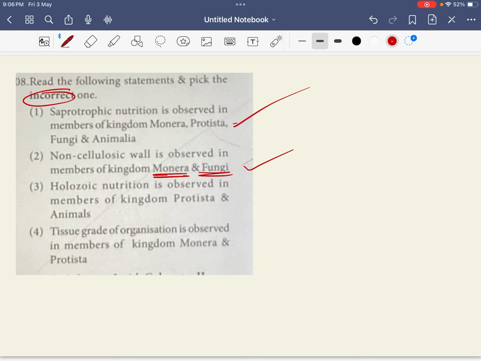Monera has peptidoglycan. Holozoic nourishment is observed, yes, in Protista and the animals. True itself. And tissue grade organization is observed in kingdom Monera and Protista? No, cellular organization. So your answer here, the incorrect statement, is the fourth statement.